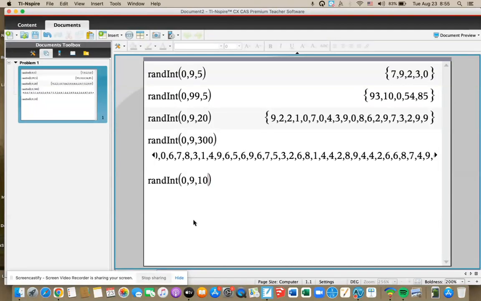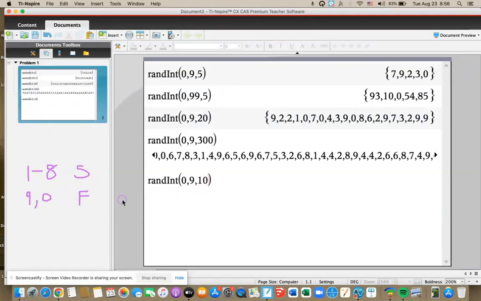Anything from 1 to 8 is a success where they made the basket, and a 9 and a 0 are going to be a failure where they missed the shot.